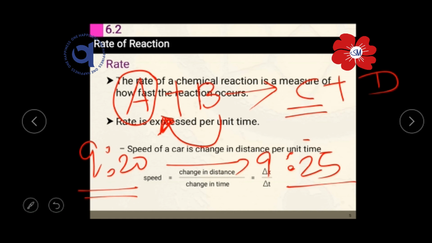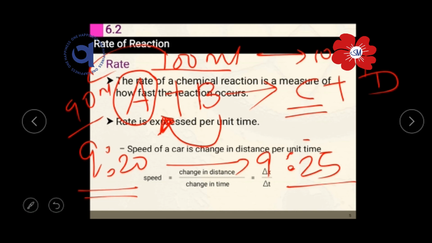It means that in the starting, if you are taking 100 ml of your reaction mixture, and after 9:20, 10 ml of product is formed, then your reactant mixture will be 90 ml. So as the time increases, the concentration of the product increases, and at the same time the concentration of the reactant decreases.